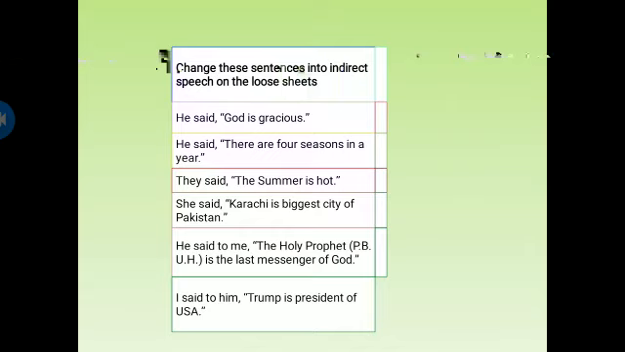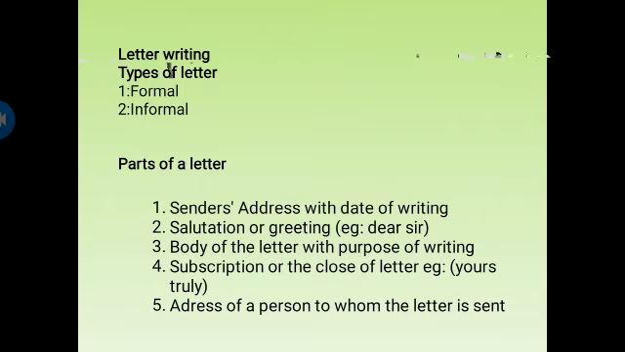Now there are a few sentences that you will have to change from direct speech into indirect. There won't be a lot of changes to be made in this. You will have to omit the quotation marks and correct some punctuation. You have to change it into indirect speech. It's your homework.